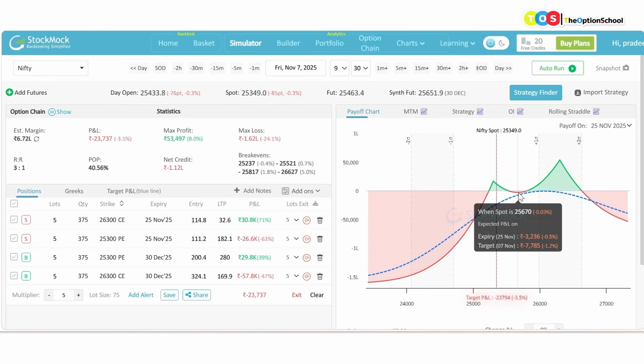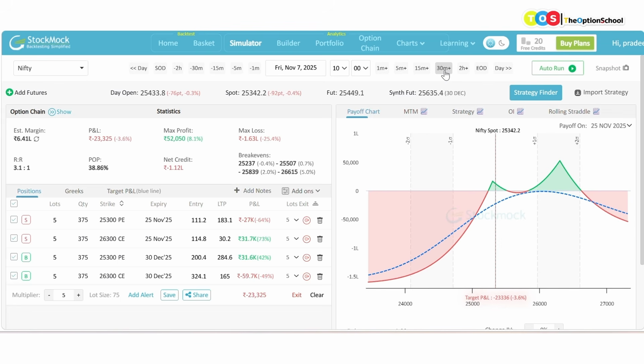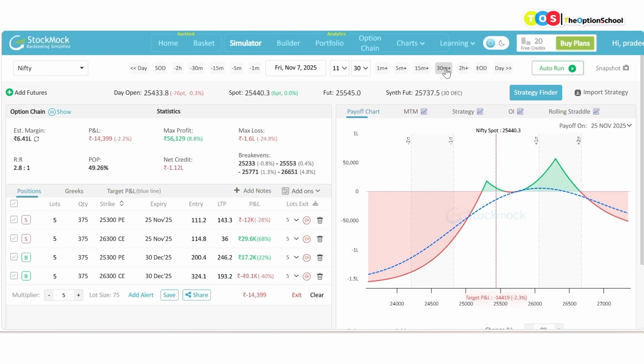Now, what I will do, because we are just 100, 110 points away from the lower break-even point, let us move by half an hour at a time, so that in case any adjustment is required, we can do that. Okay. Still the break-even point is not touching. As soon as the break-even point touches, I can wait for 10-20 points more, and then I will do the adjustment. Okay, as of now it's okay.